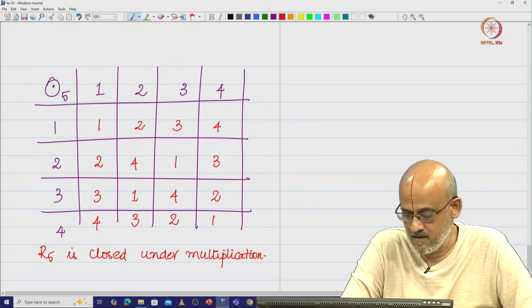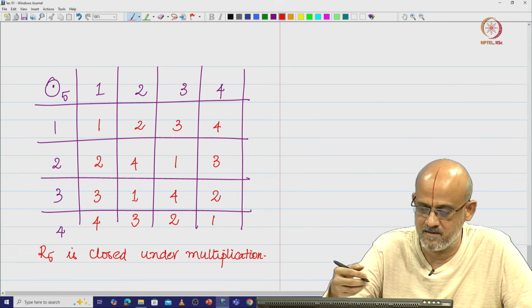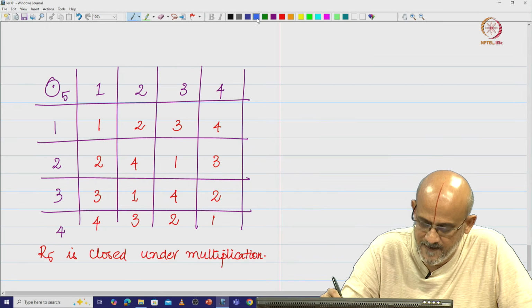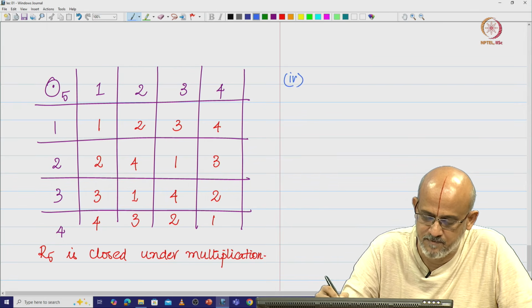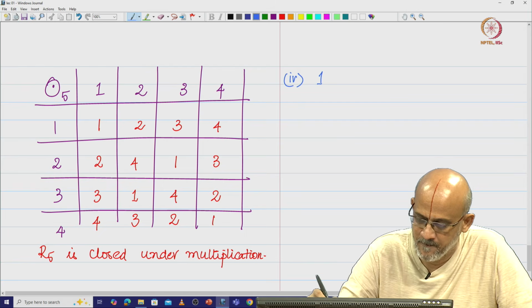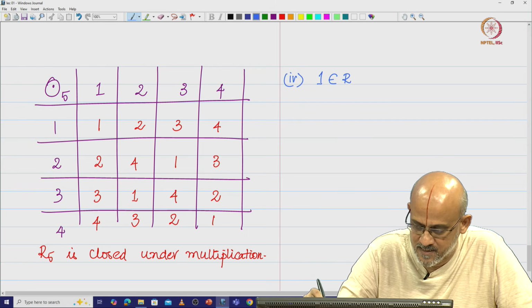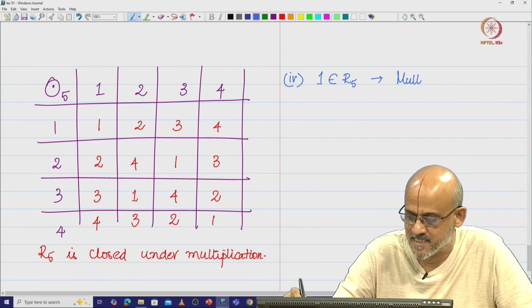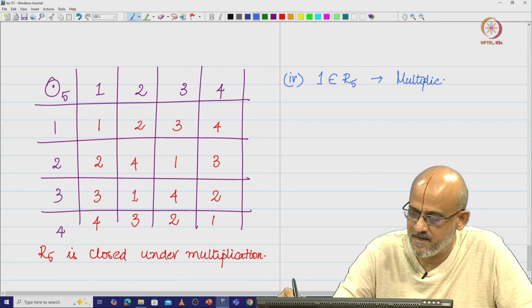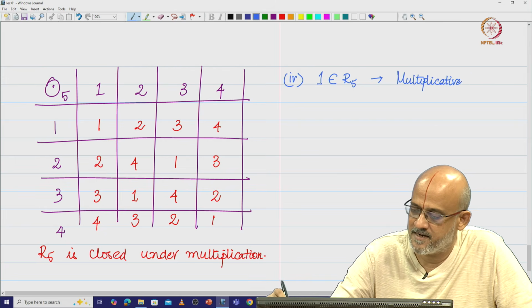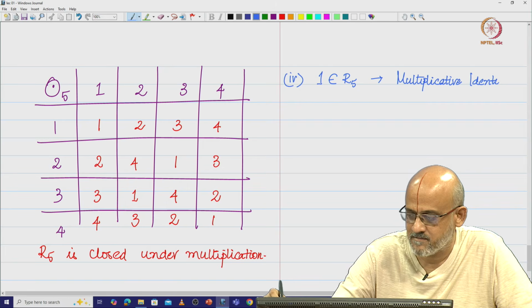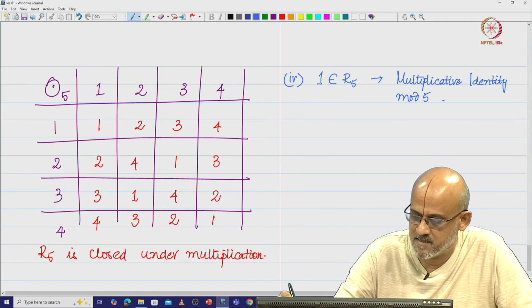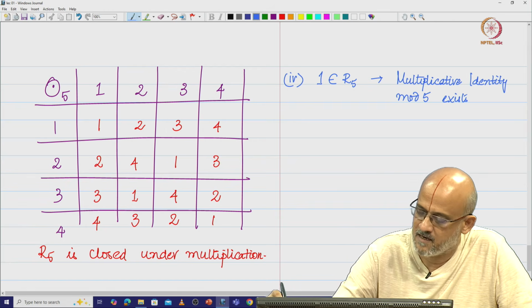That means I have to see whether the properties that I had listed for a field hold. The fourth property that we checked there was basically saying existence of 1. So is 1 there in R 5? Of course it is there. So 1 is an element of R 5, that means the multiplicative identity element exists modulo 5 in R 5.